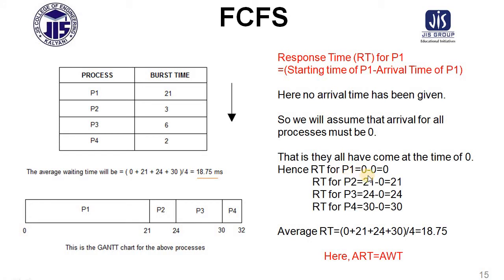So process 1's response time will be 0 minus 0. Response time for process 2 will be 21 minus 0. Again, response time for process 3 is 24 minus 0. Response time for process 4 is 30 minus 0. So in this manner, here it is also 18.75. Just one thing you have to remember: for a non-preemptive scheduling algorithm, the average response time and average waiting time will be the same. Okay, so ART equals AWT. This thing you have to remember here.